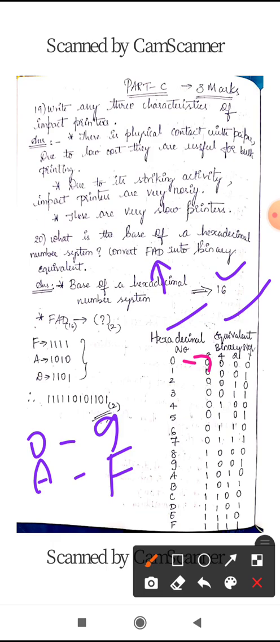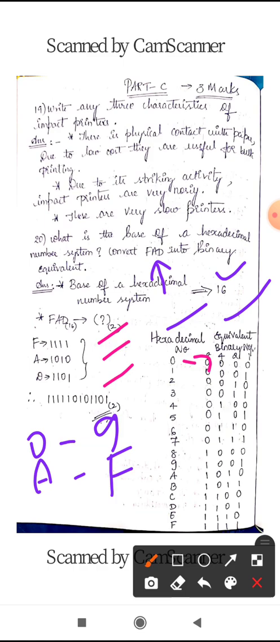For A, 1 0 1 0 will be there. For D, 1 1 0 1 is the equivalent binary number. Okay, so for F all the 4 ones, for A 1 0 1 0, for D 1 1 0 1. Okay, so after writing its equivalent binary numbers, you have to write them in one single line without any space.